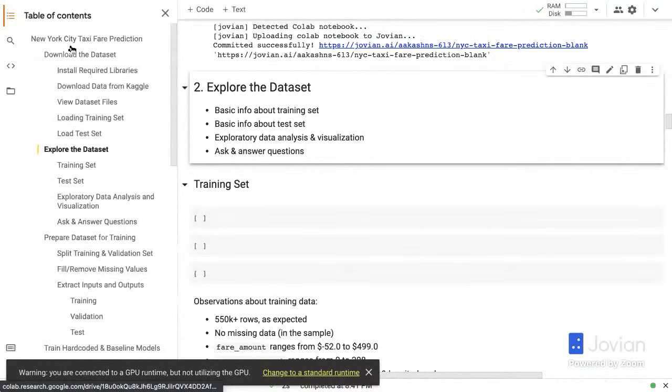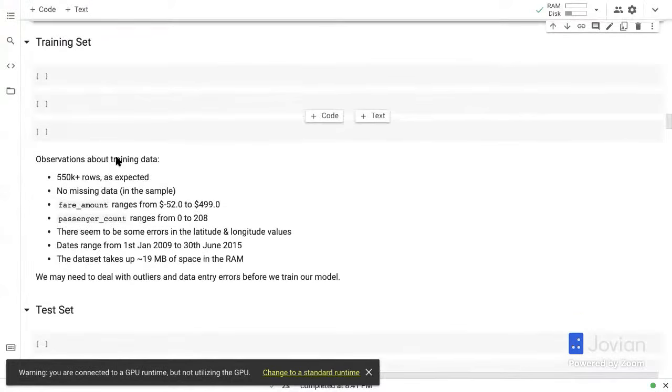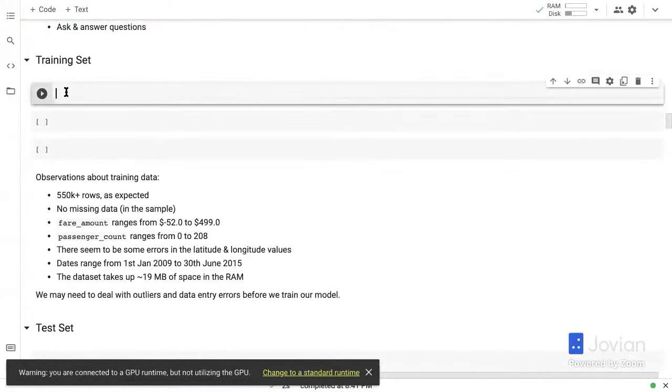Okay, so we're done with the first step, downloading the dataset. That took a while, but we are now well set. And let's explore the dataset a little bit. We're just going to do some quick and dirty exploration. We're not really going to look at a lot of graphs, and I'll talk about why. But the quickest way to get some information about a data frame is to go to df.info.